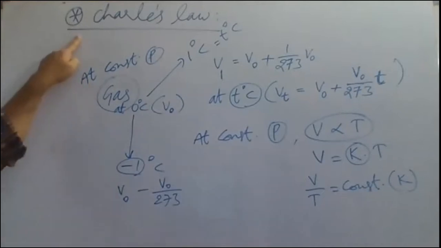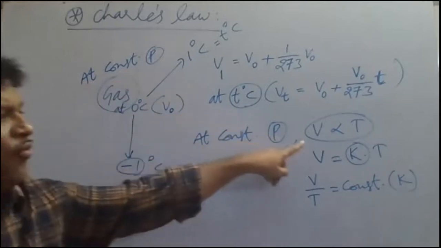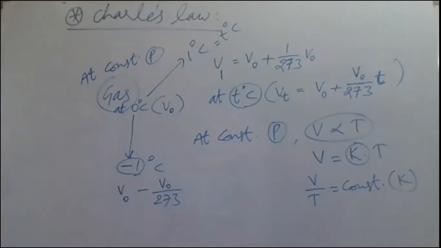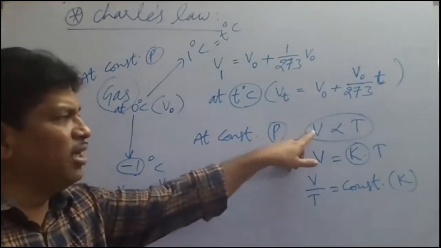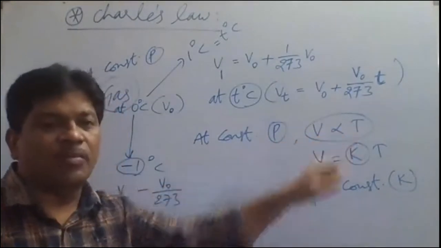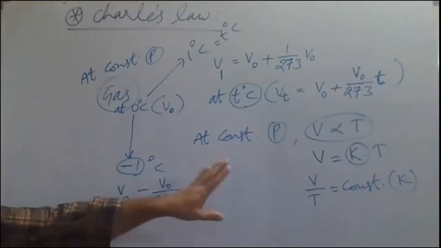So Charles' law states that at constant pressure, the volume of a given mass of gas, meaning what? Mass is kept constant. When mass is kept constant, the number of moles also will be constant. Number of moles formula what? Formula of number of moles is mass by gram molecular mass. Like that, the volume of a given mass of gas is directly proportional to absolute temperature, that is Kelvin temperature. This is called Charles' law. Okay, so this is about this one here.